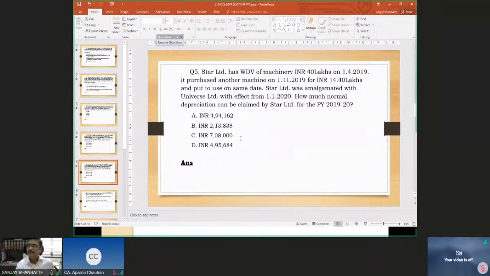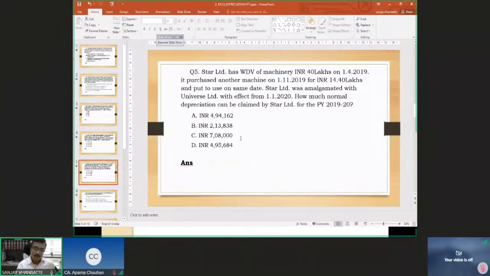So total number of days in the year are 366 because this year is a leap year and February has 29 days. So Jan, Feb and March come to 91 days. Out of 366 days, 91 days will belong to Universe Limited. 275 days will be for the Star Limited. So for 40 lakhs, 6 lakh depreciation, proportionate is 275 divided by 366. That is on 40 lakh rupees.